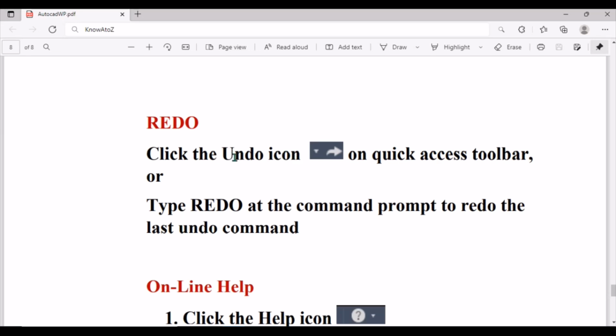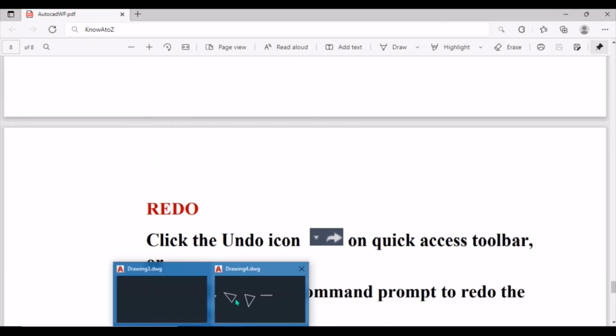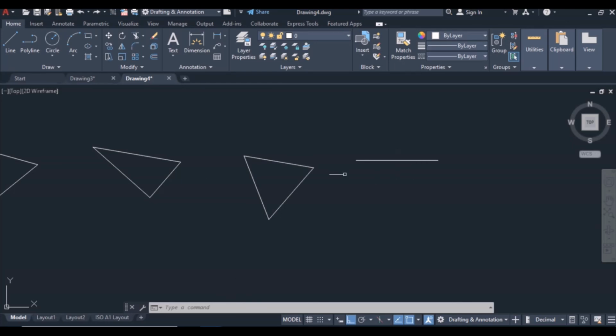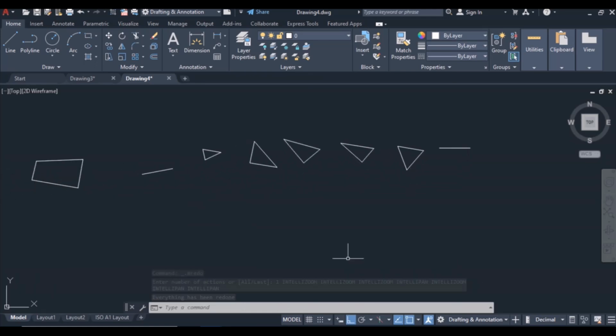This is the redo icon on the quick access toolbar, or just type redo. So my last action was to undo the pan, so I can redo. So it has panned my workspace.